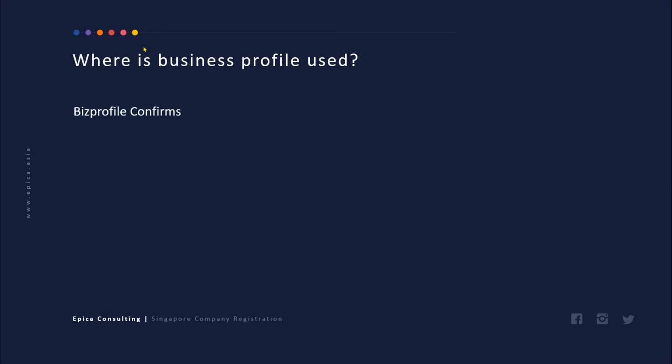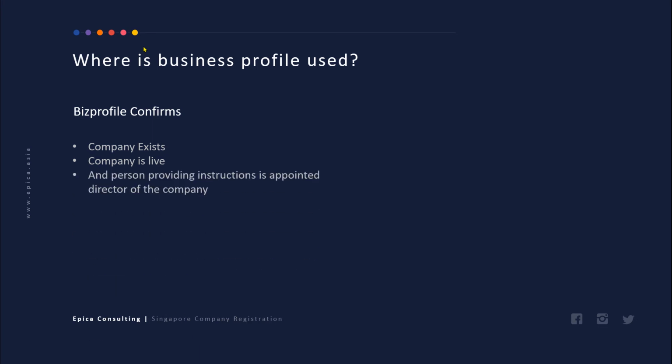Basically you have to understand that business profile is a versatile document, and it actually confirms to you that the company exists, the company is live as on the date the business profile was downloaded, and you also get an assurance that the person who is providing instructions to you or interacting with you is appointed as the director of the company.